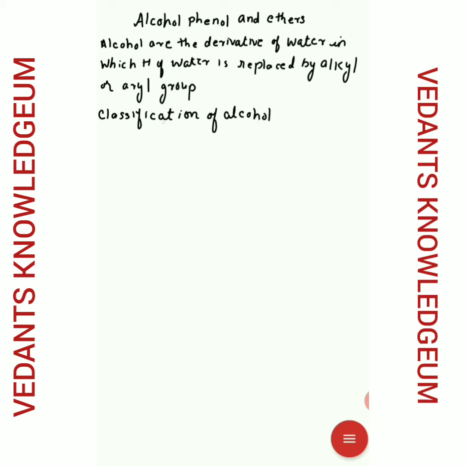On the basis of the number of OH groups, alcohols in a broad sense are divided into three main categories: first, monohydric alcohol; second, dihydric alcohol; and third, trihydric alcohol.